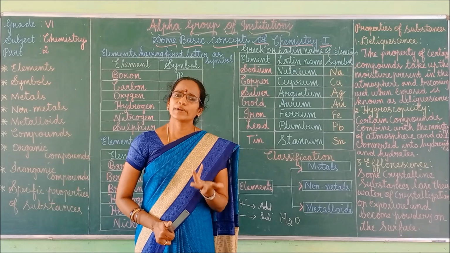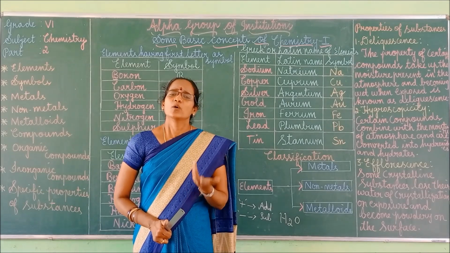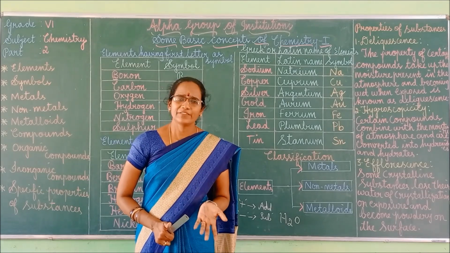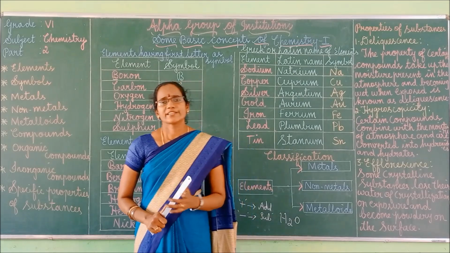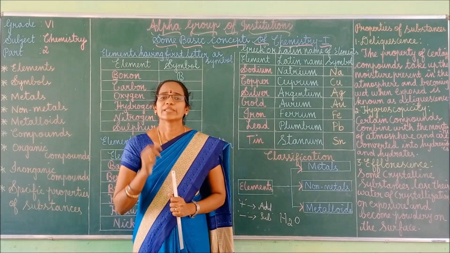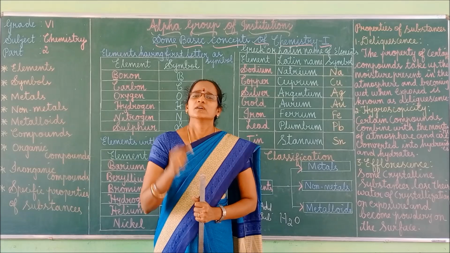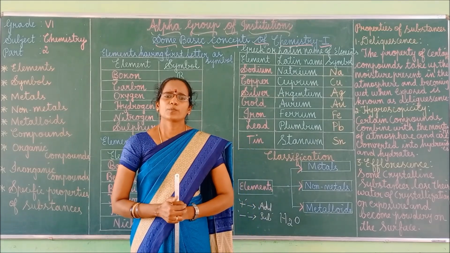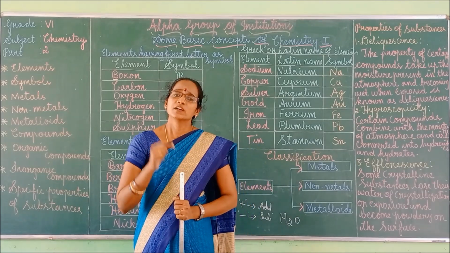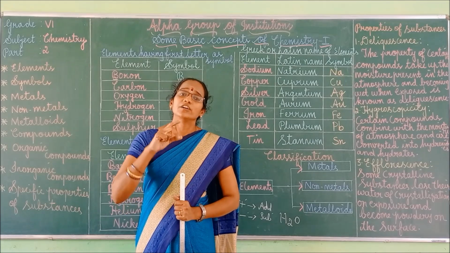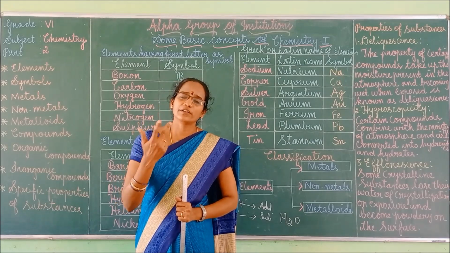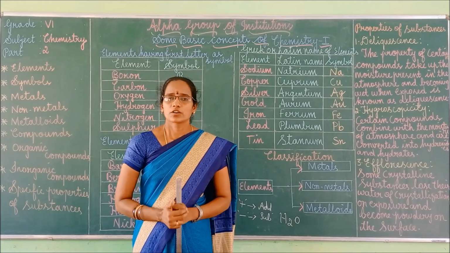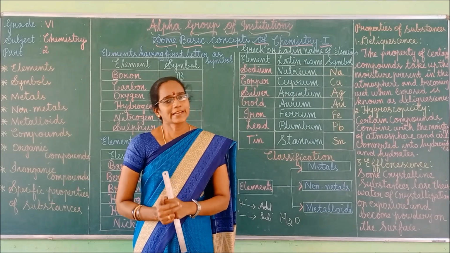These are nothing but organic compounds, isn't it? Why? Because they are obtained from living sources. Got it? Right. Next we can go to inorganic compounds. What do you mean by inorganic compounds? Compounds which are obtained from non-living sources or non-living organisms are called inorganic compounds.